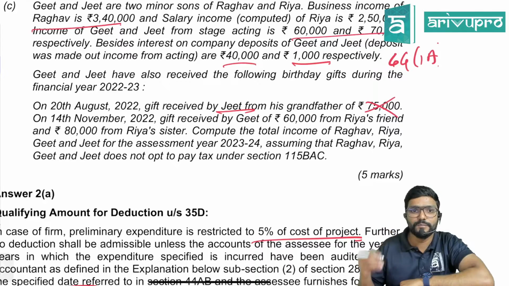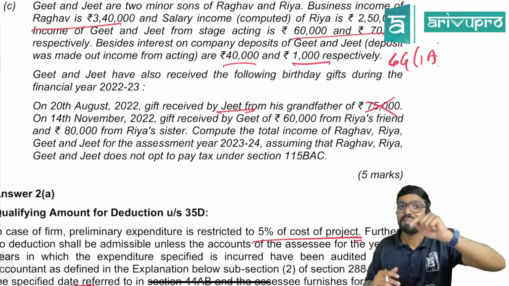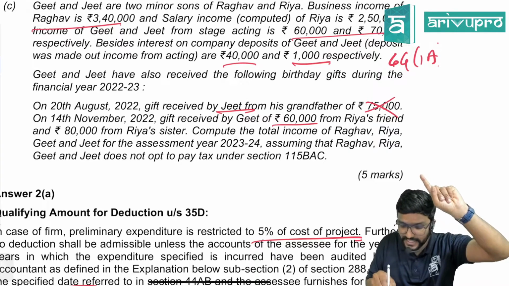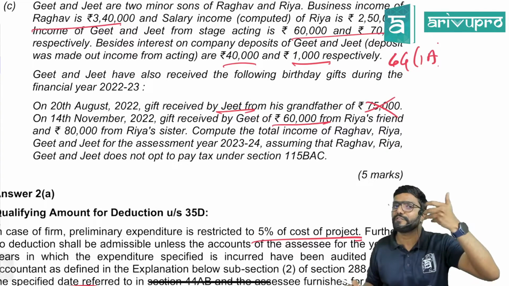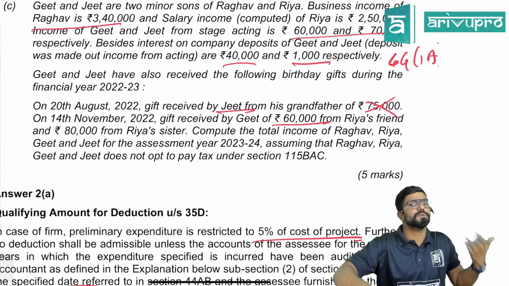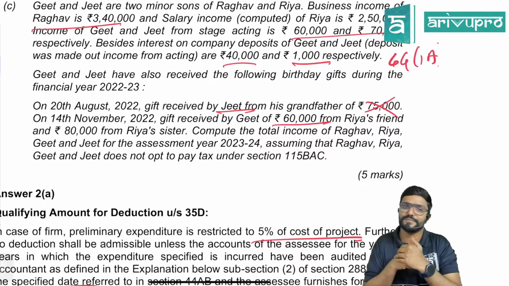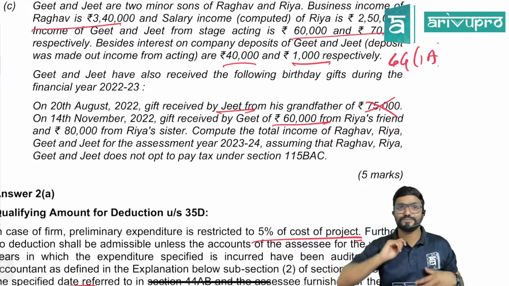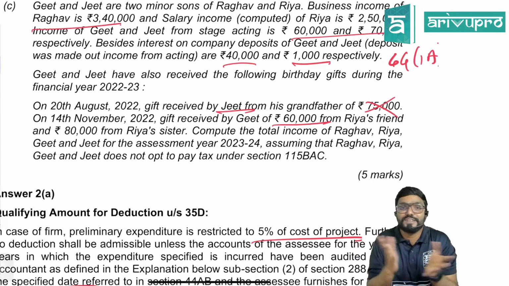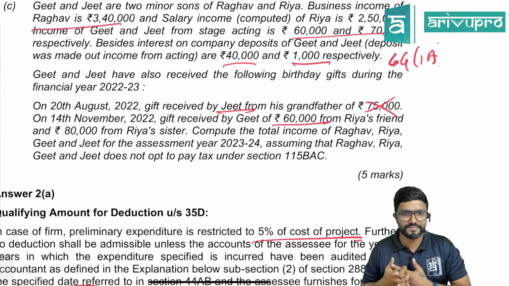Next, on 14th November, Children's Day, a gift of rupees 60,000 was received by Geet from Riya's friend. Is this taxable? Yes. First check: is it taxable for Geet? Yes. As per section 56(2)(x), the value of the gift is more than 50,000 received from a non-relative on Children's Day. Exemption and all is not there. So is it taxable in the hands of Geet? No, she is not getting the gift out of her efforts. So in that case, will it be clubbed? Yes, it will be clubbed.